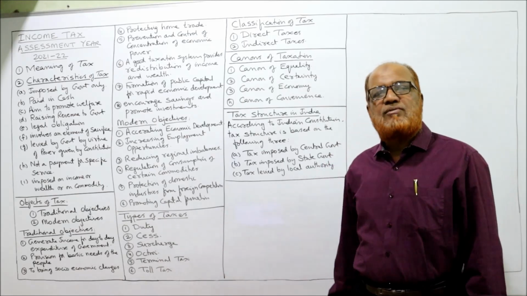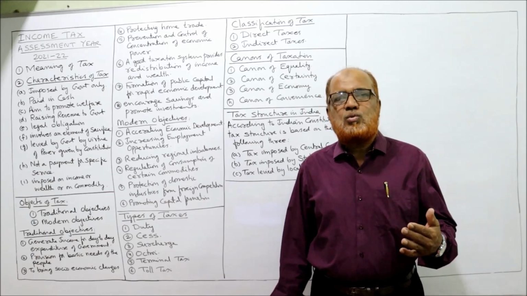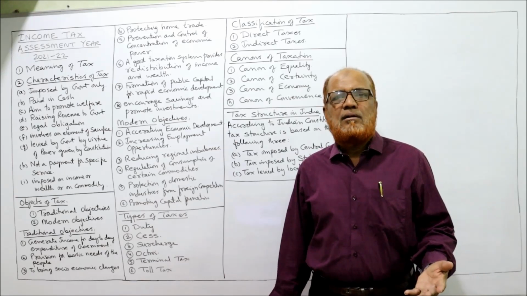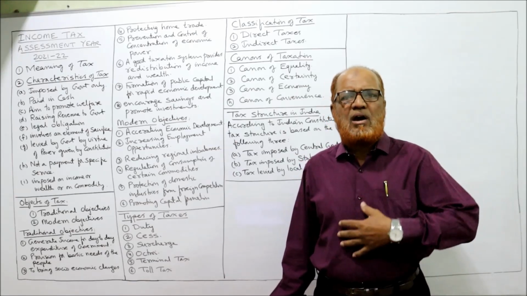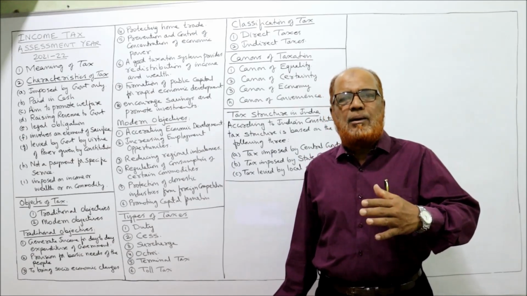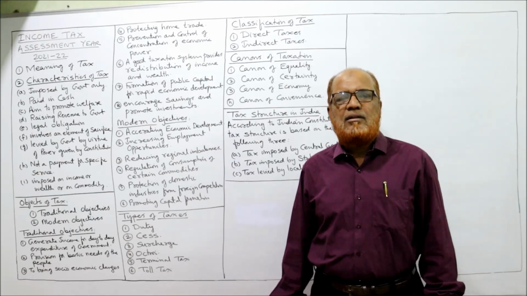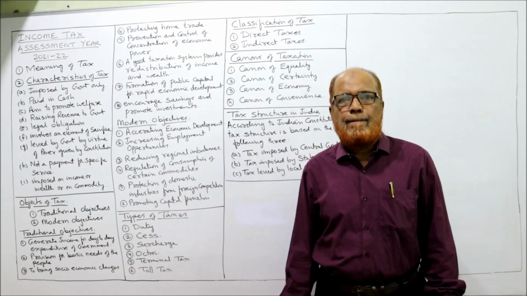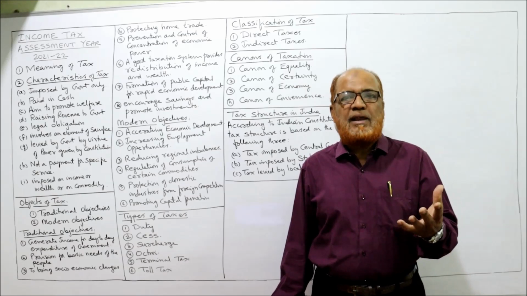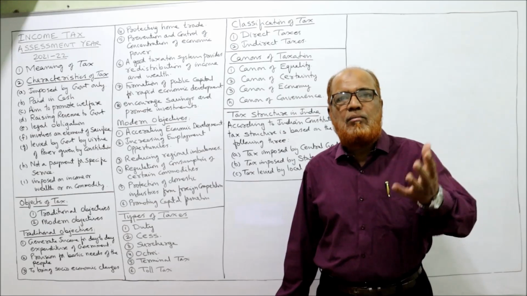Next comes the objectives of tax. So why will taxes be applied? Many non-commerce students, like science students or art students, or common laymen, will ask why the government will impose tax. We have earned the money. It is our hard-earned money. Why should we part with our hard-earned money to the government? Why is the government imposing the tax? They don't have civic consciousness. So we have to explain the objectives. As students of commerce and accounts, we know why the government is imposing tax.